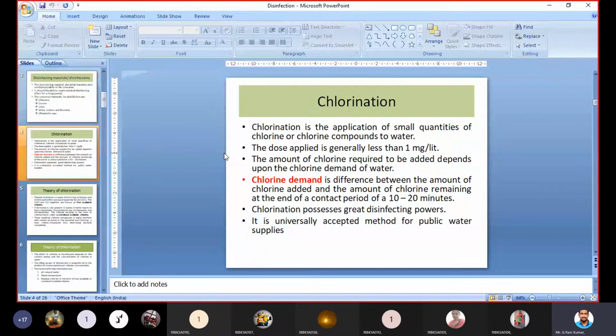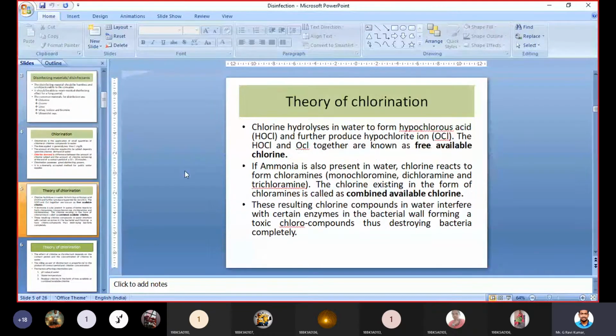We have already discussed this. Now, chlorine may be available in any state of matter, in the form of powder, gas, or liquid. After adding chlorine to water, it will produce hypochlorous acid and hypochlorite ion in water.